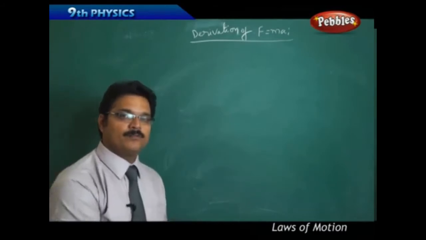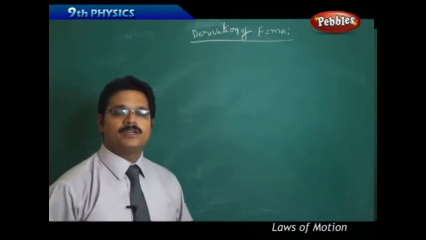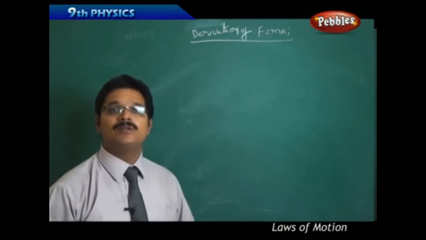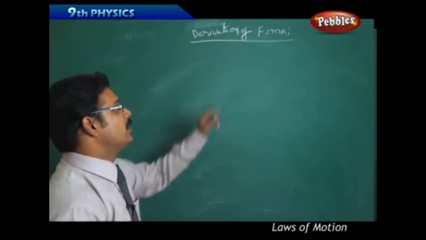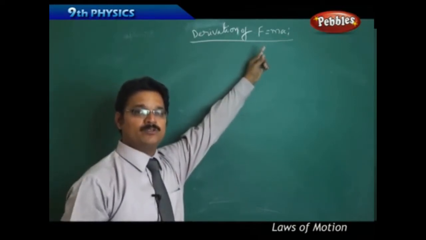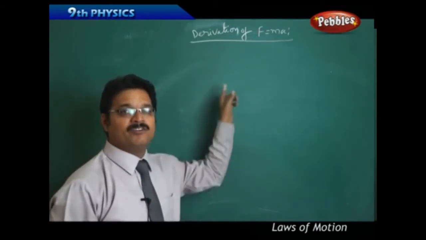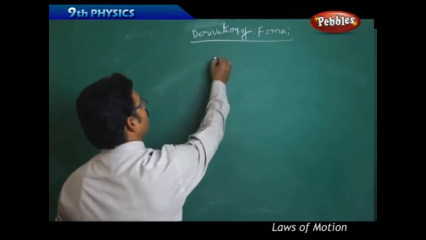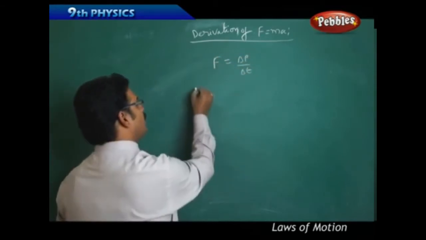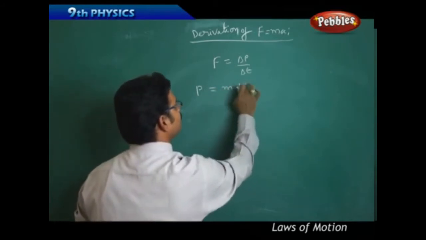So far, we stated Newton's second law and we have shown the formula F equal to delta p by delta t. Now, based on that formula, Newton has derived another formula called F equal to ma, which is very famous and which we frequently use when we are doing the calculations in this chapter. So let me derive the F equal to ma formula. So Newton's second law, we know that F equal to delta p by delta t, and you also know that momentum P equal to m into v.